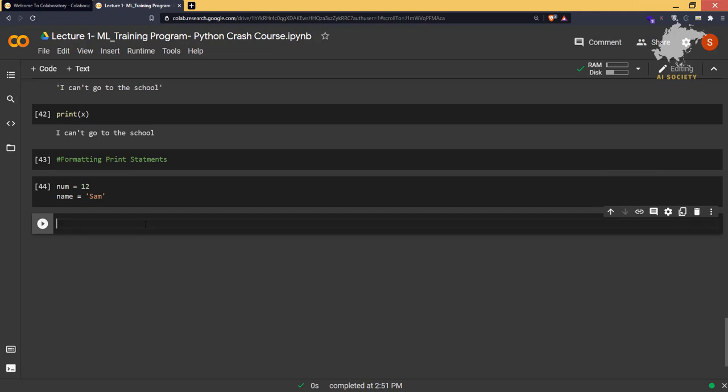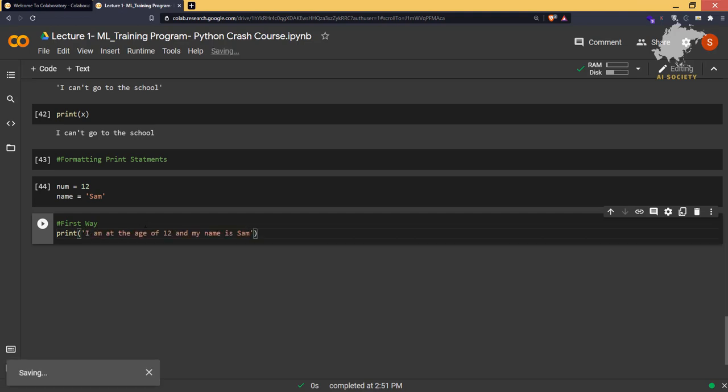There are two ways of print formatting. Let's talk about the first way first. I have print and this string, "I'm at the age of 12 and my name is Sam", and I want to print the number and the name of a person inside the print statement.